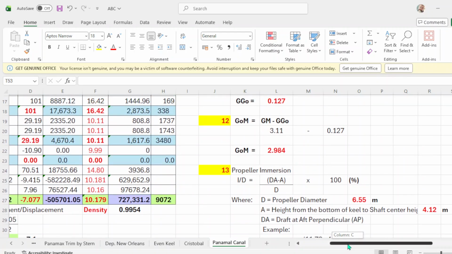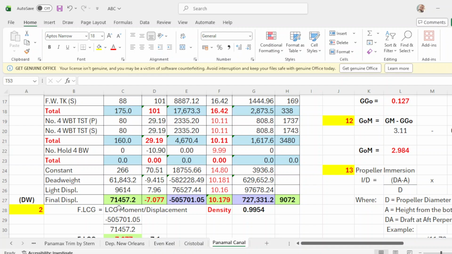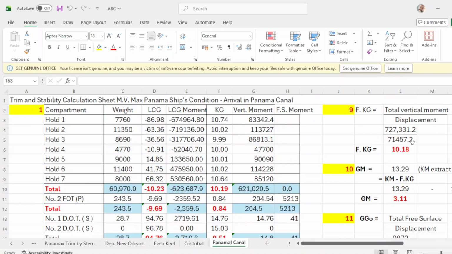So total vertical moment divided by displacement, final KG will be 10.18.